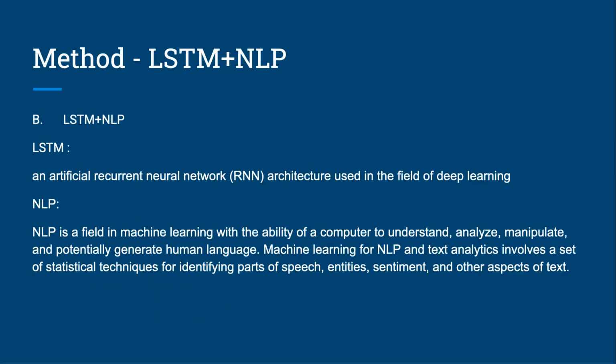As for LSTM and NLP, LSTM is an artificial RNN architecture used in the field of deep learning, and NLP involves tag analysis and a set of statistical techniques for identifying parts of speech, entity sentiment, and other aspects of text.